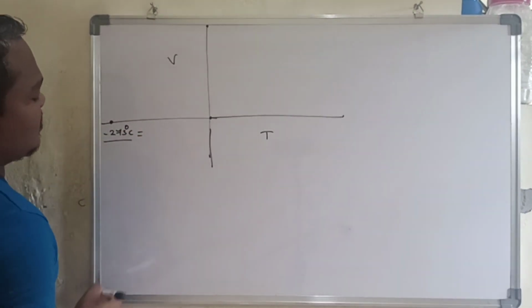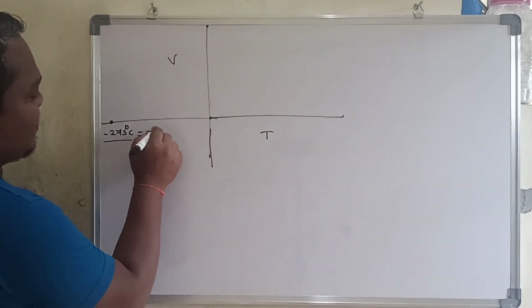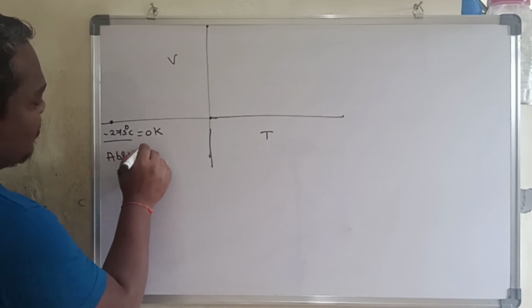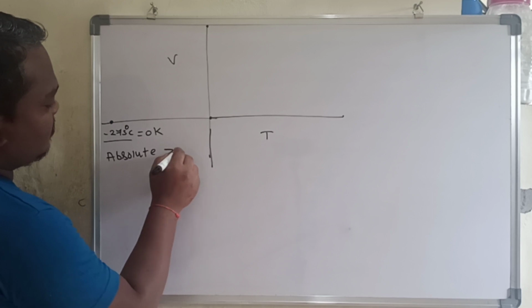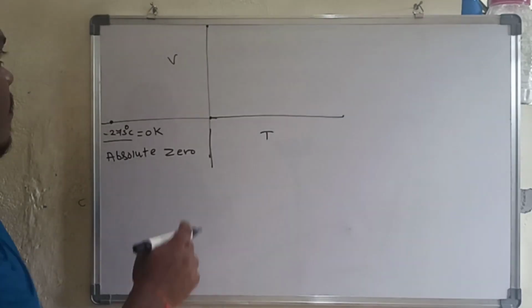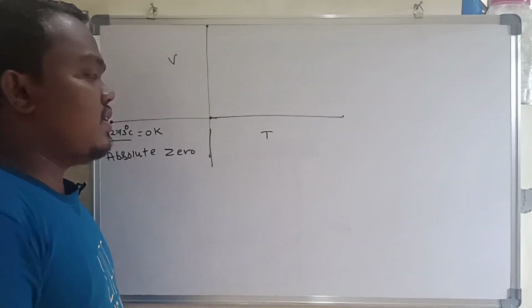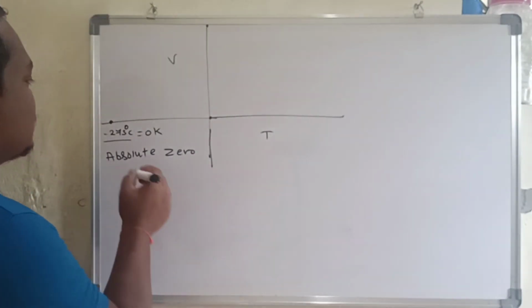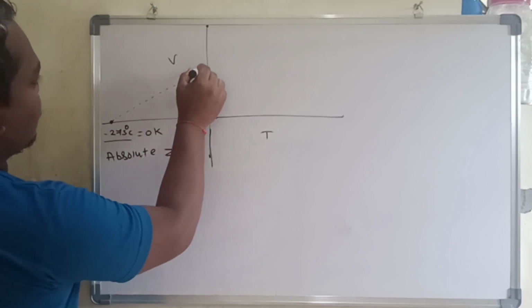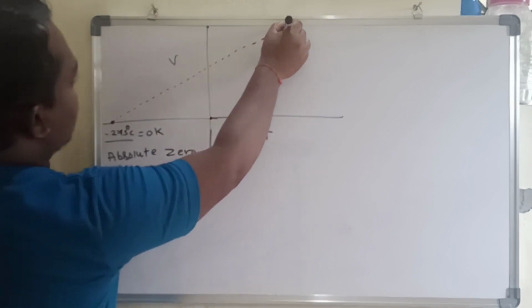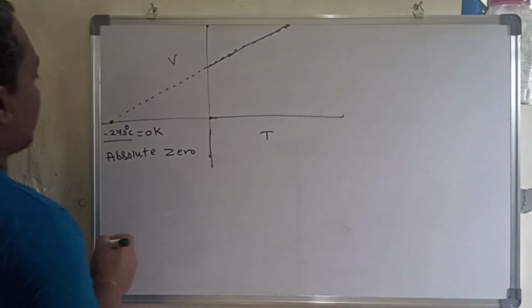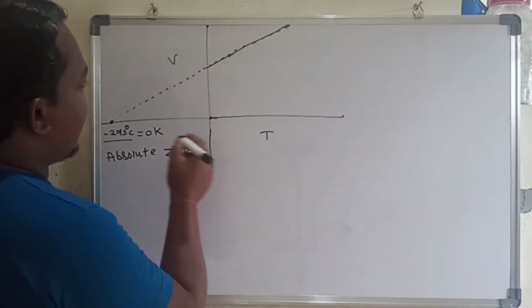So minus 273 we can call 0 Kelvin or absolute 0, right. So volume is going to increase with the temperature. That means the graph we are going to plot like this. It is going to increase with the increase in temperature.